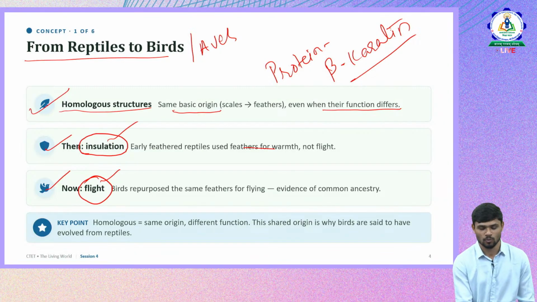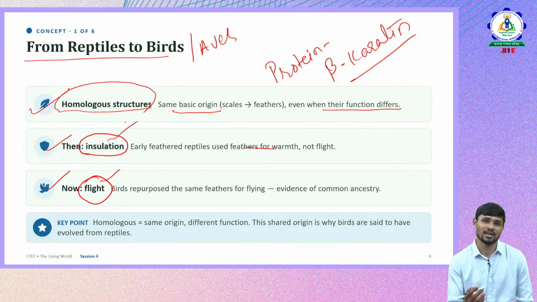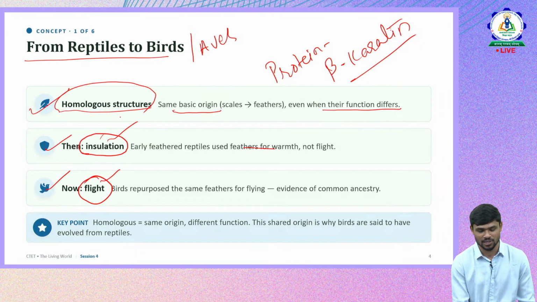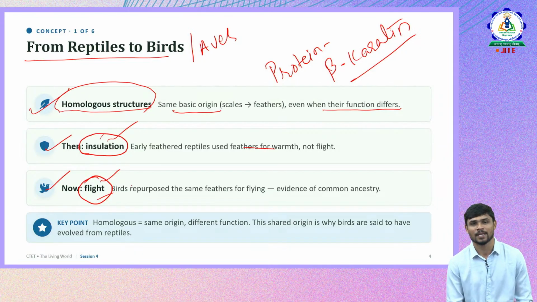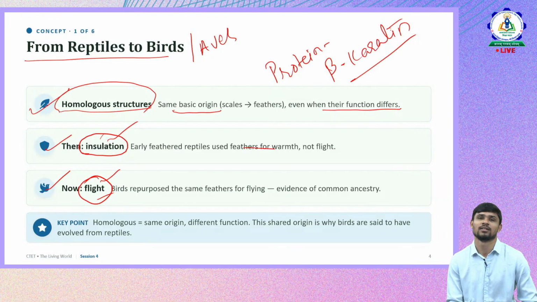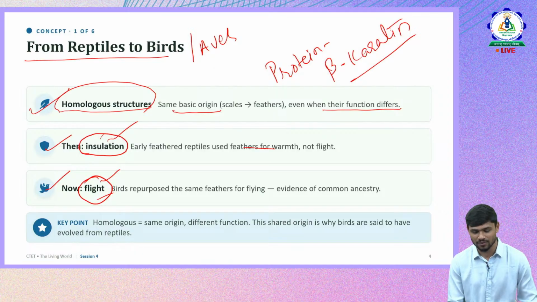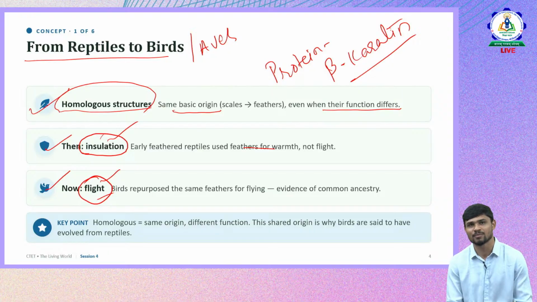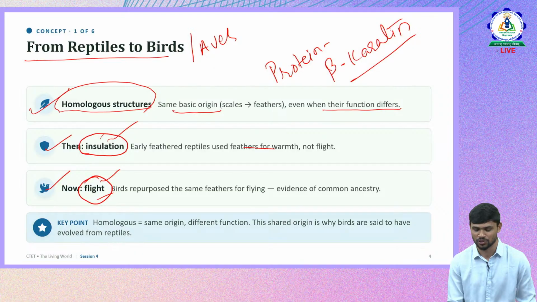They have homologous structures which have the same origin, developed from a protein called beta keratin, and scales developed into feathers. One is used for insulation, one for flight. This is one concept which was frequently tested in CTET. So please go through it. Even after the session, you can go a little deeper; we are anyway solving a few questions based on this concept, but you should also try to clear more questions on this.